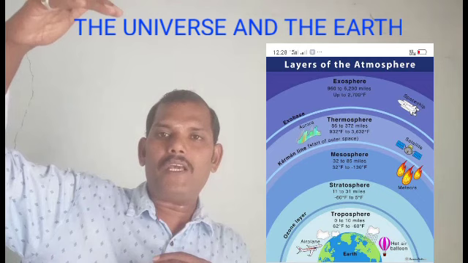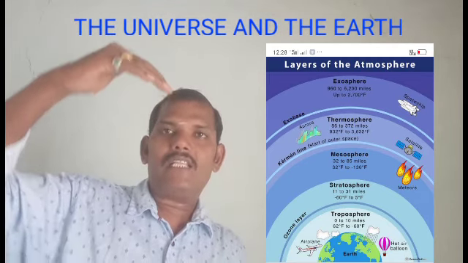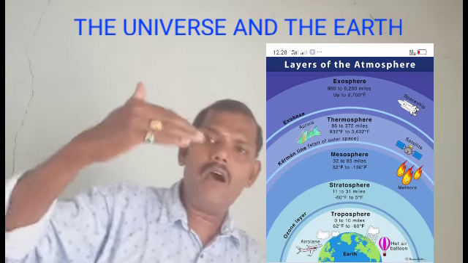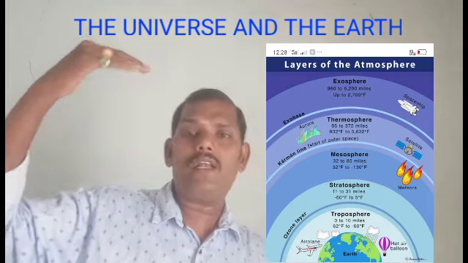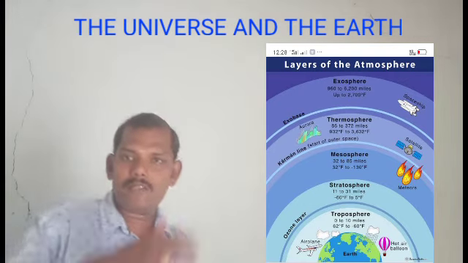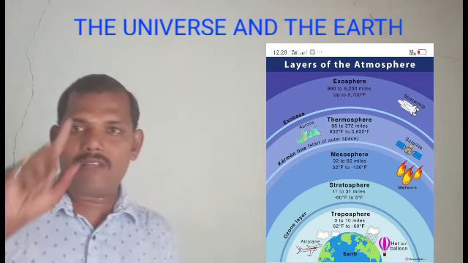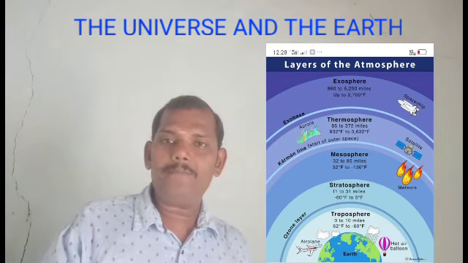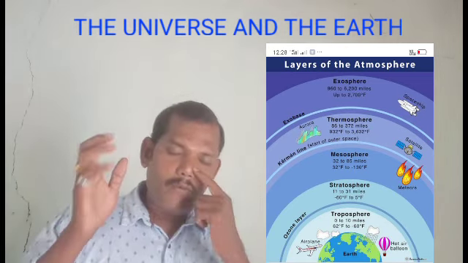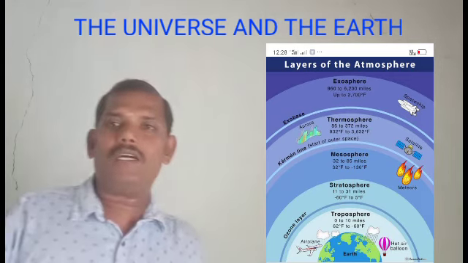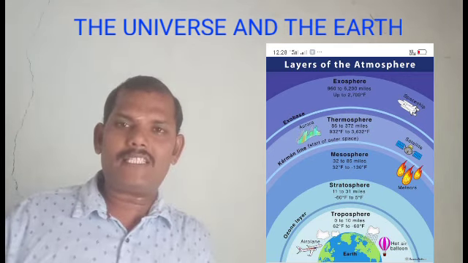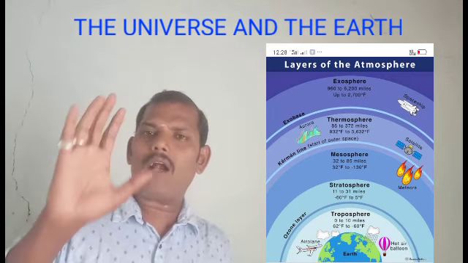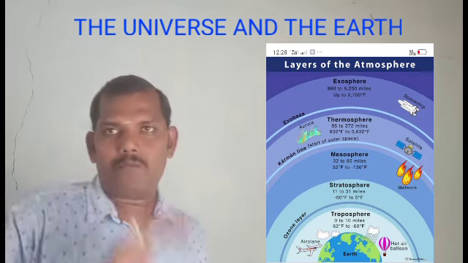Next, stratosphere. Third one is mesosphere. Next, thermosphere. Next one, exosphere. Here you see what the important layers of the atmosphere are. First one is the troposphere, second one stratosphere, third one mesosphere, fourth one thermosphere, fifth one exosphere. We will learn some more information in the next classes. Just recall the different layers of the atmosphere.